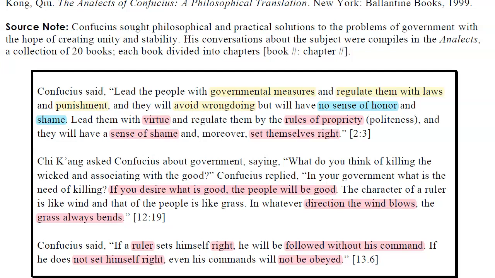Third paragraph. Confucius said, "If a ruler sets himself right, he will be followed without his command. If he does not set himself right, even his commands will not be obeyed."